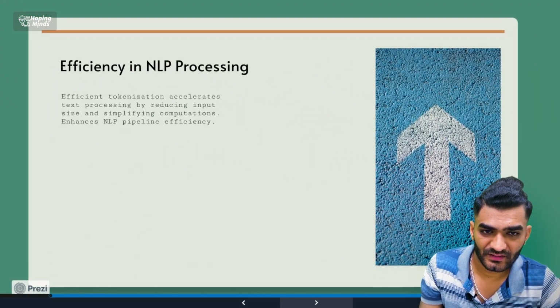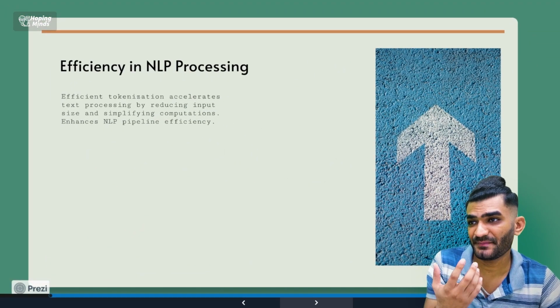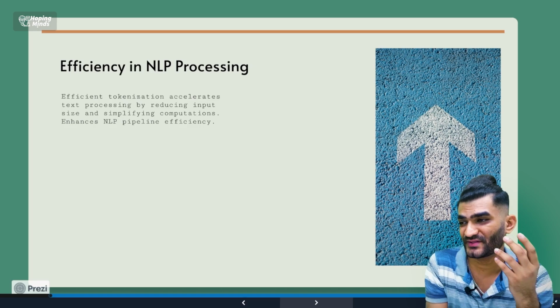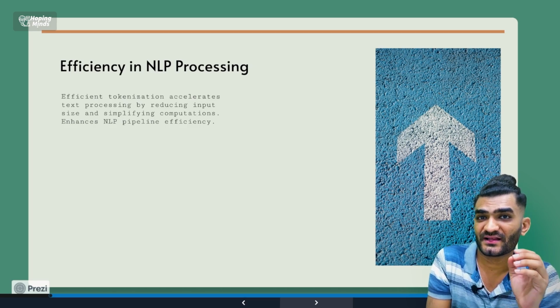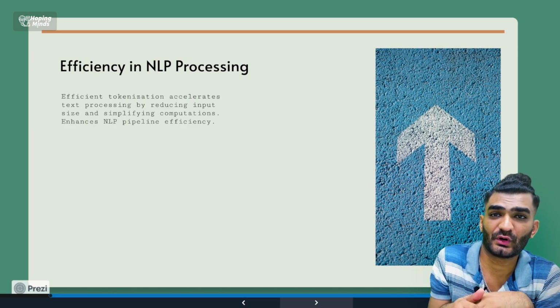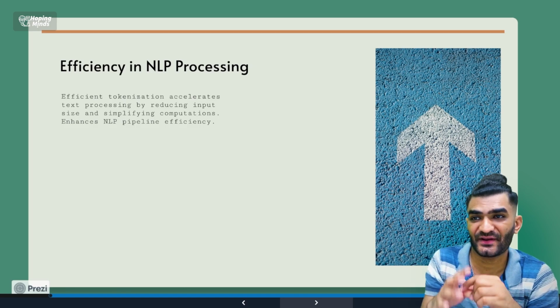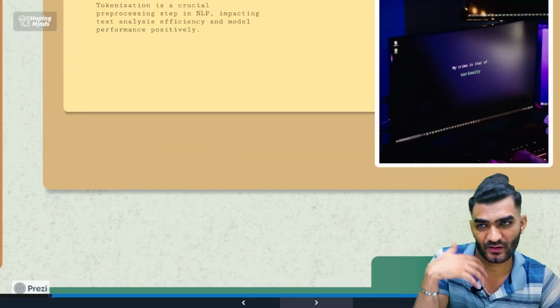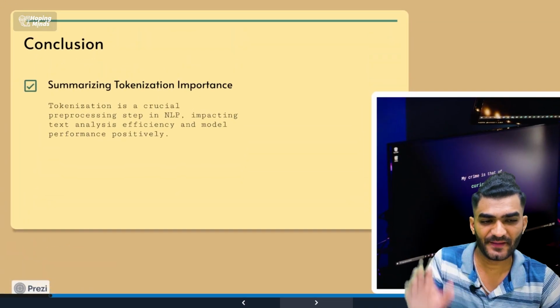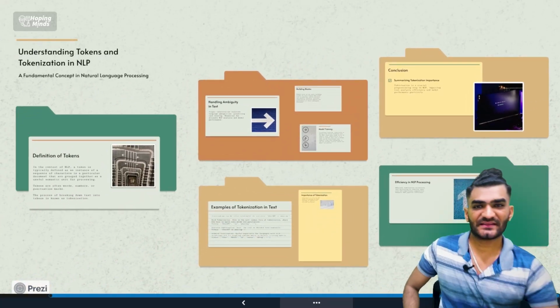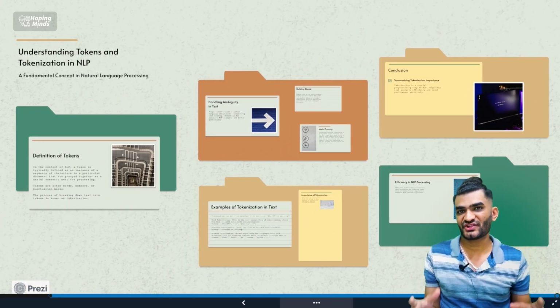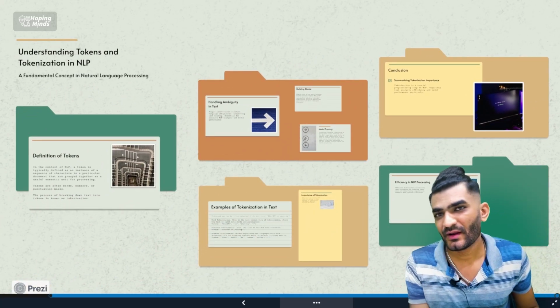Okay, perfect. Enhancing processing, yeah, NLP processing, it always enhances the processing. As I told you, sub problems are easier to solve, they are way easier to understand and all those things. So yes, they will of course enhance the processing. Okay, so I guess that was the complete concept of tokenization. I guess that should be clear to you, right?